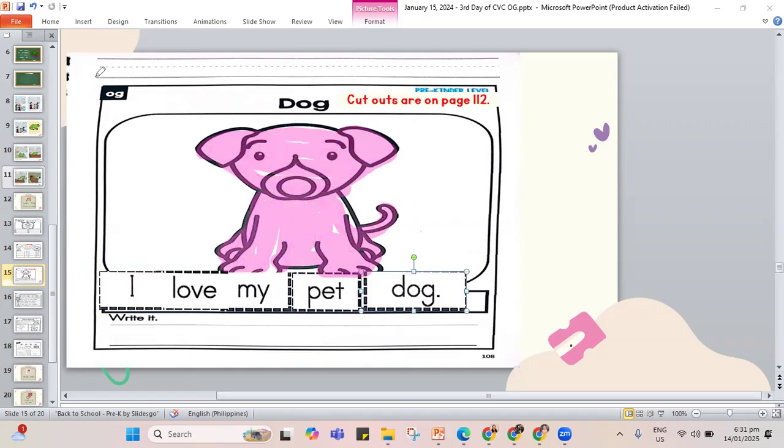Let's write the sentence. I love, don't forget the spaces in between. I love my pet dog. Okay, that is your sentence. I love my pet dog. End it with a period.